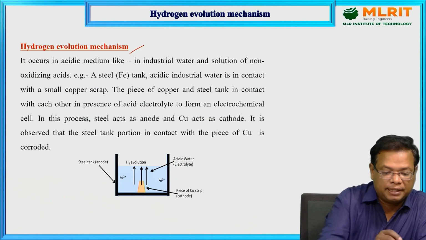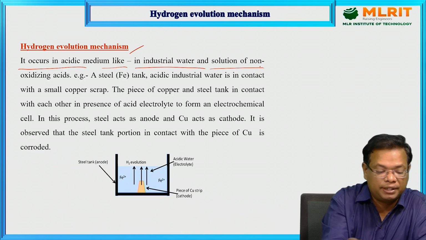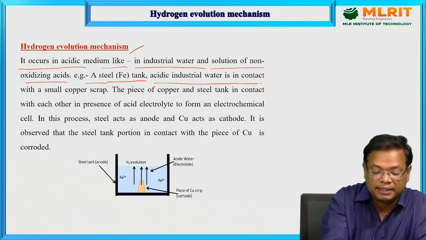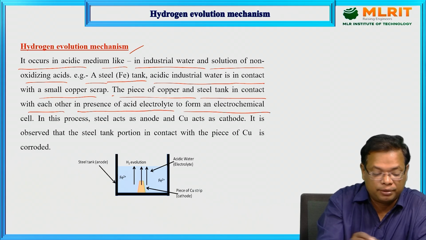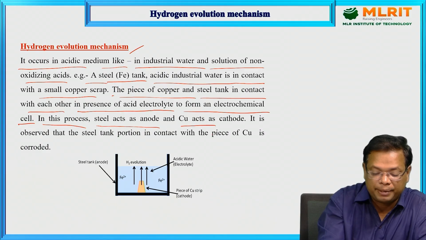Hydrogen evolution occurs in acidic medium like industrial water and solutions of non-oxidizing acids, like in a steel tank. Acidic industrial water is in contact with a small copper scrap. The piece of copper and the steel tank are in contact with each other in the presence of the acid electrolyte to form an electrochemical cell. In this process, steel acts as anode and copper acts as cathode.